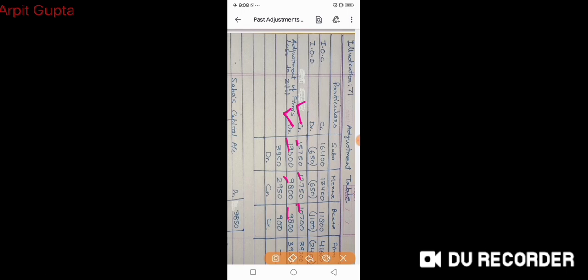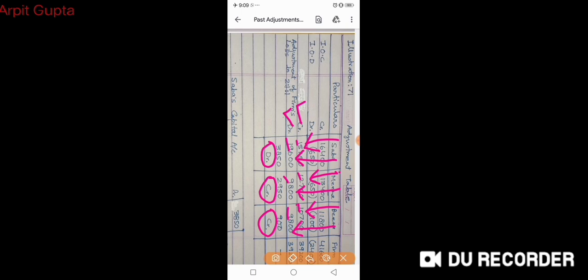For all the three partners, we will compare how much a particular partner is getting and how much a particular partner is paying. So Sabah is getting 15,750 but she is paying 19,600. That means debit sign is more, so we will use debit sign and we will take out the difference between the two amounts. Similarly, Meena is getting more amount but she has to pay less amount. So right now credit sign is more, so we will use credit sign. For Beena, she is getting more, that means 10,700 and she has to pay less amount, 9,800. So she is also getting, so we will use credit symbol.